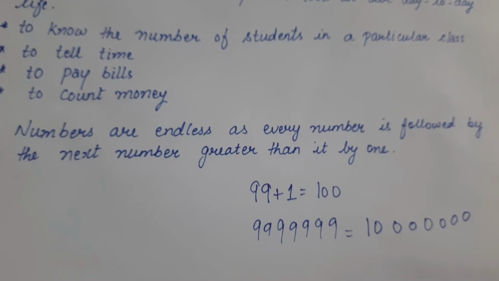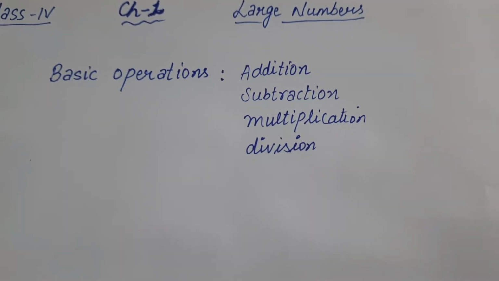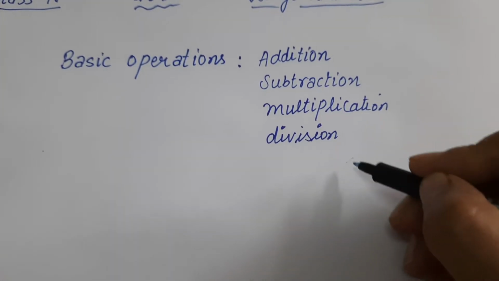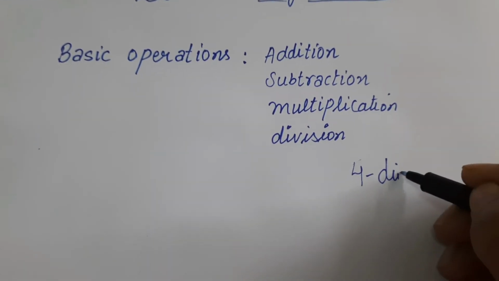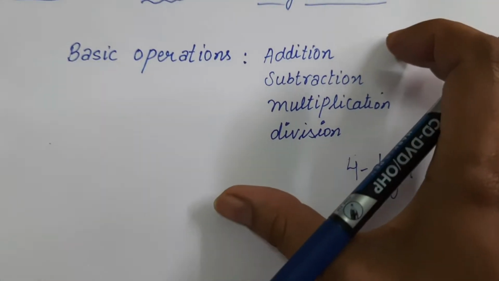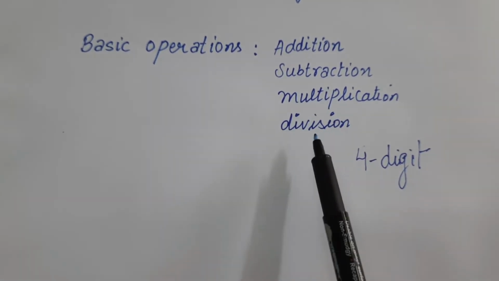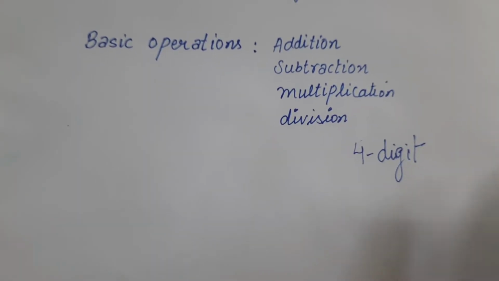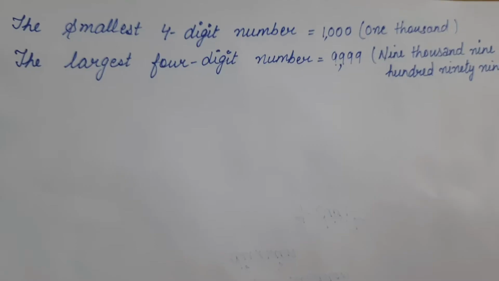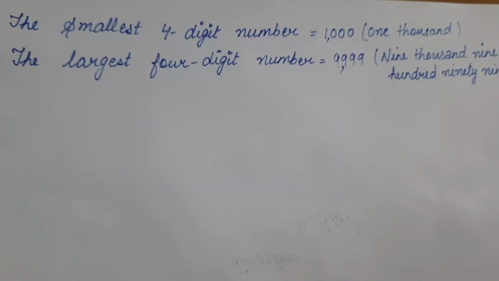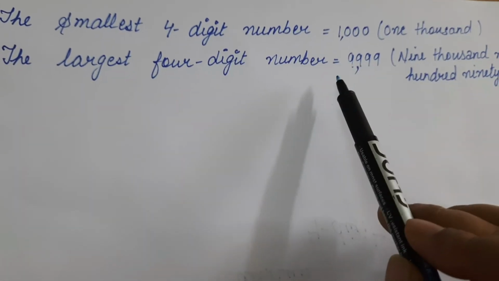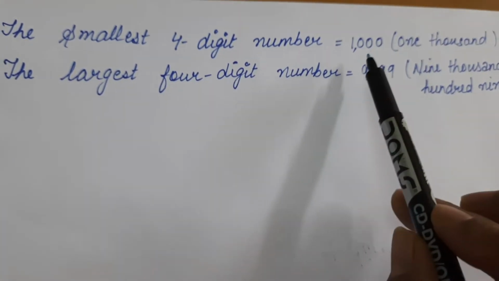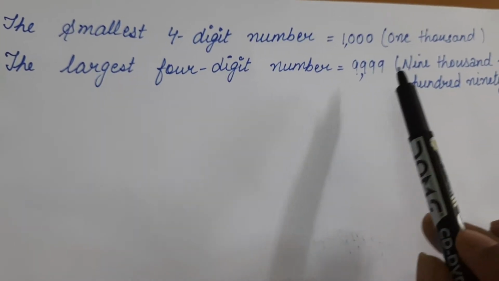Numbers are endless. You have already studied the basic operations like addition, subtraction, multiplication and division of numbers up to 4 digits in class 3rd. Before proceeding further, let's review what we have already learnt. The smallest 4-digit number is 1000 and the largest 4-digit number is 9999.